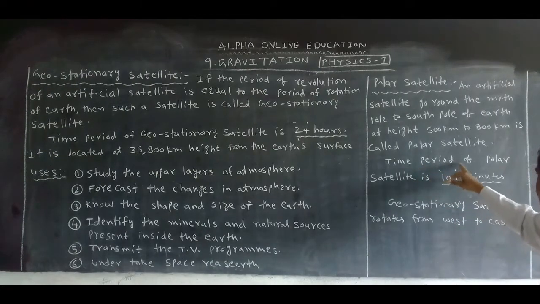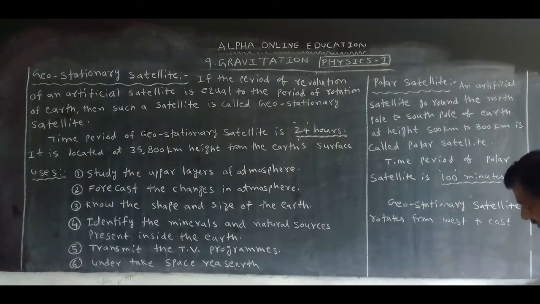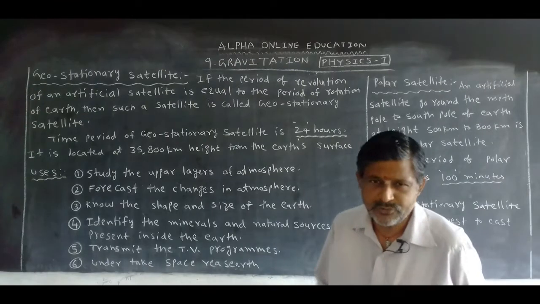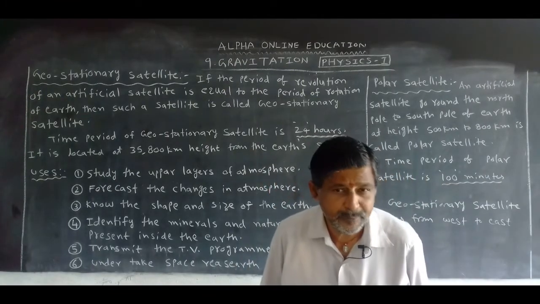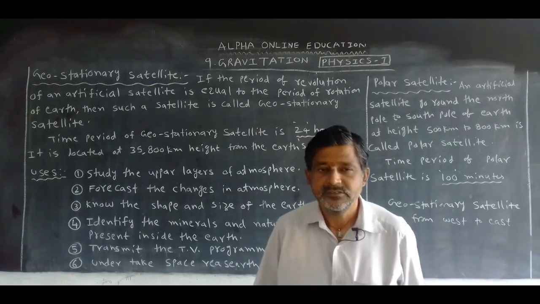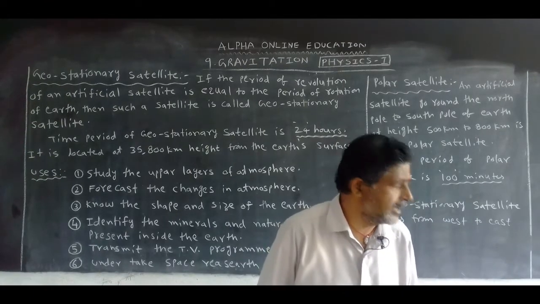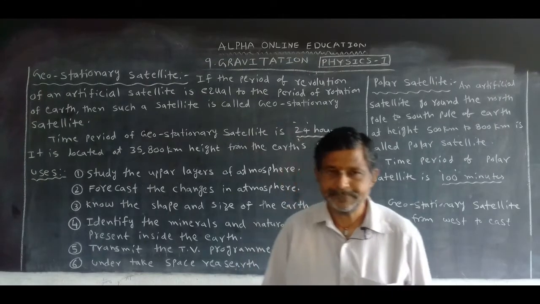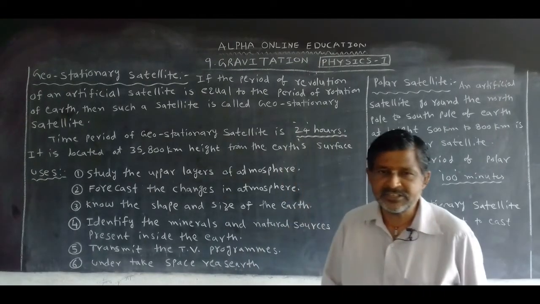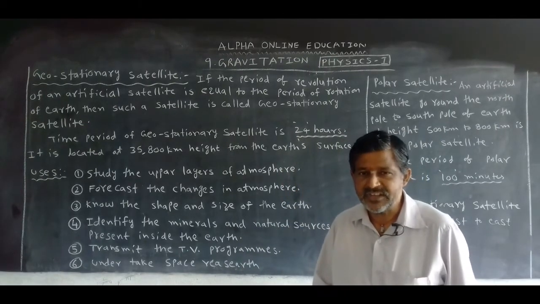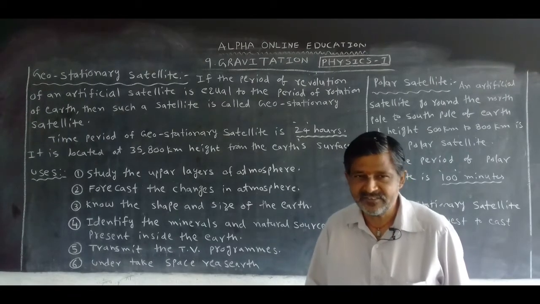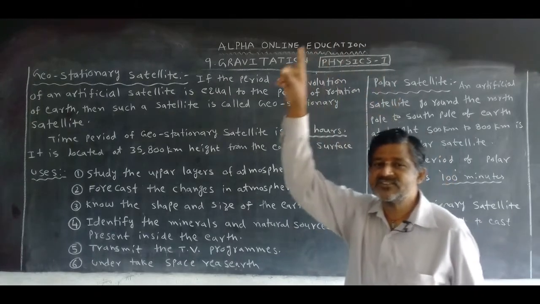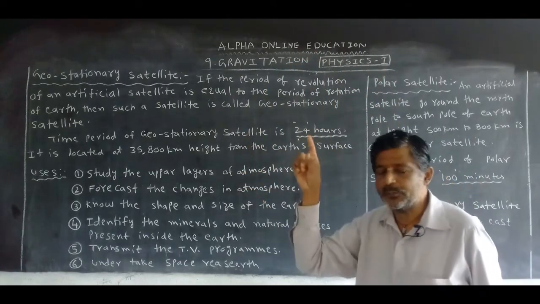The time period of a polar satellite is 100 minutes. It is also used for weather reporting. When rainfall occurs, when a cyclonic effect may occur, in which direction the wind blows, where the cyclone moves, it is identified with the help of which one? Polar satellite. But polar satellites revolve from north pole to south pole.